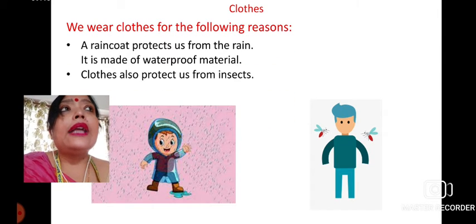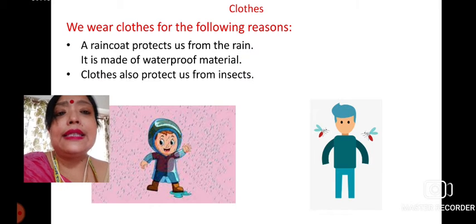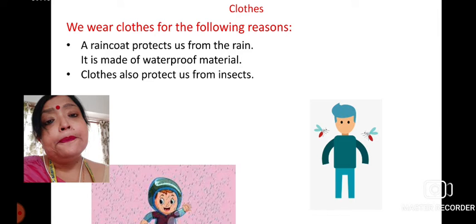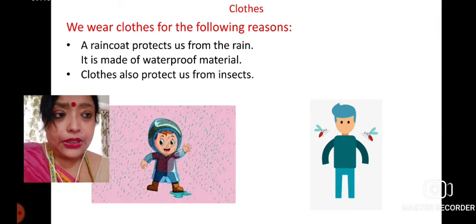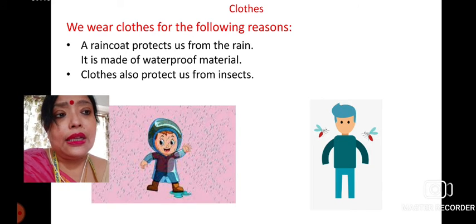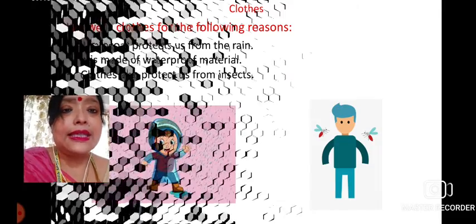Okay, and also cloth is useful for protecting us from insects. The waterproof material has to be used during the monsoon time to protect ourselves from the rain. At the same time, we should use some type of material which can protect us from insects.